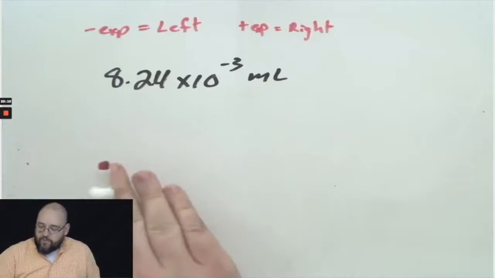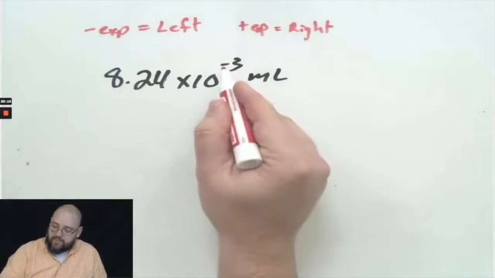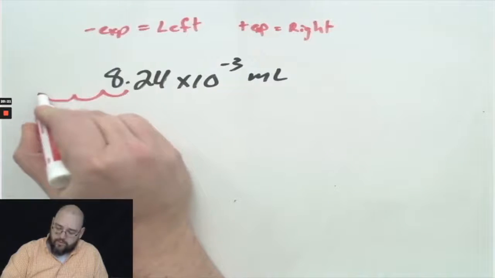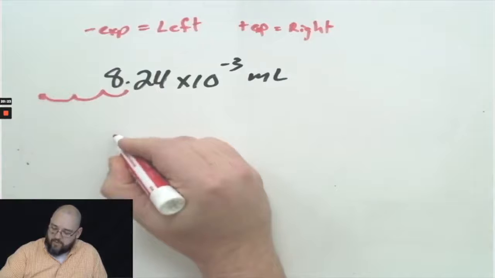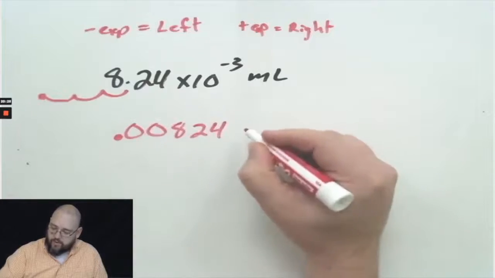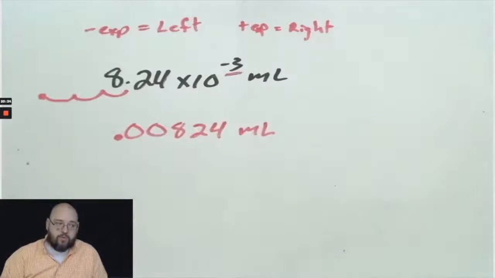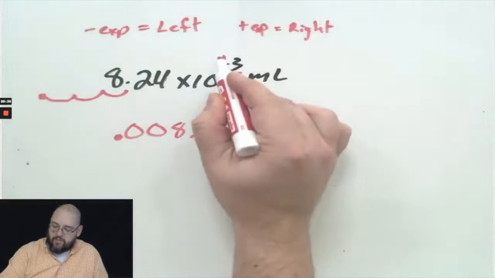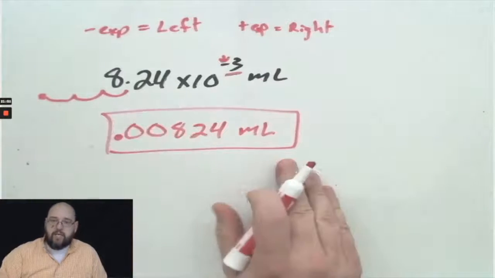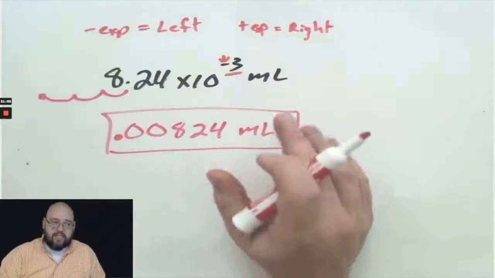Now if I have 8.24 times 10 to the -3 milliliters, negative means I'm going to move to the left 3 places. So I'm going to take my decimal and move it 1, 2, 3 places to the left, and that's going to give me 0.00824 milliliters. I'm simply moving the decimal the number of places that the exponent told me to and in the direction the exponent is telling me to move it. All right? So here is my standard notation for the 8.24 times 10 to the -3 in scientific notation.